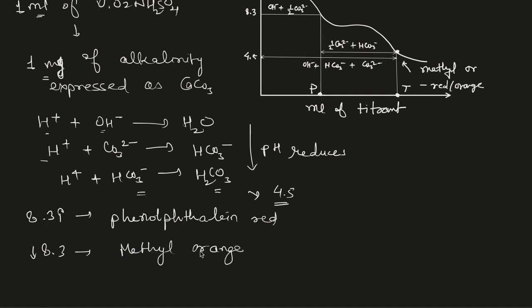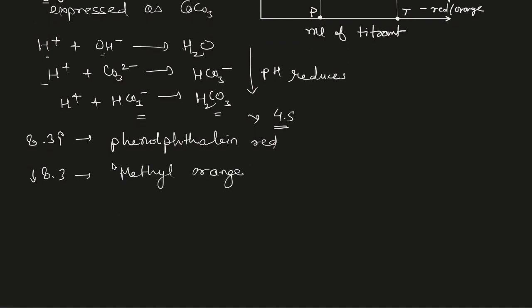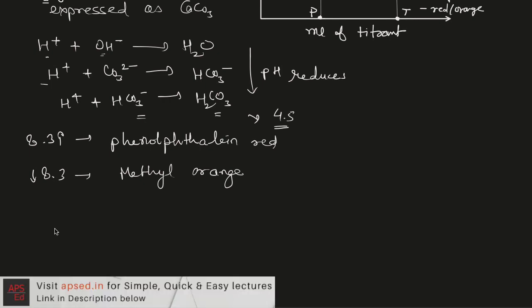It is assumed in the calculation that above 8.3, the alkalinity is due to hydroxide ions and half of the carbonate ions, and this alkalinity is neutralized at a pH of 8.3.